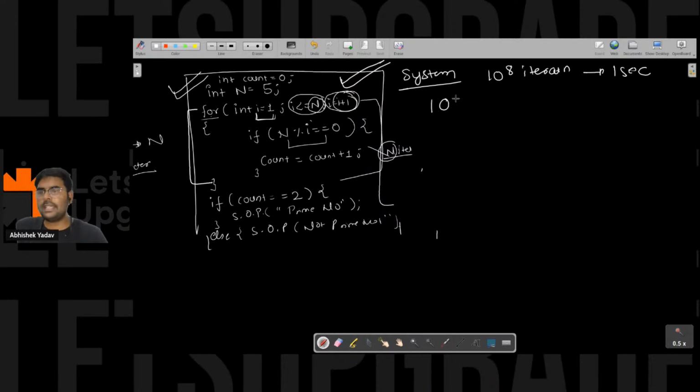If I have to check whether 10 to the power 9 is a prime number or not, it takes 10 seconds. If I have to check 10 to the power 18, it takes 317 years. Right, everyone? Yes or no?